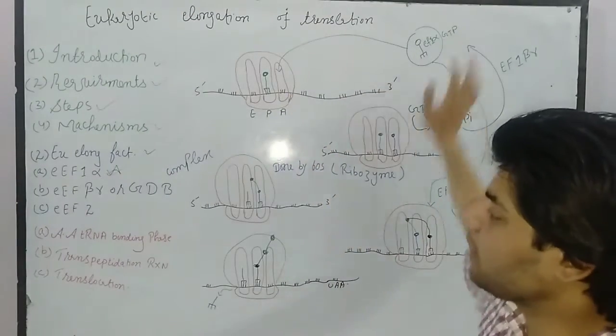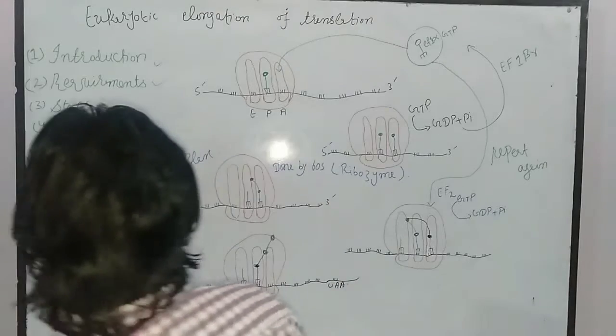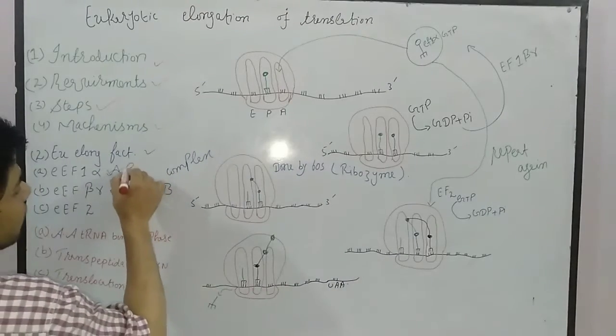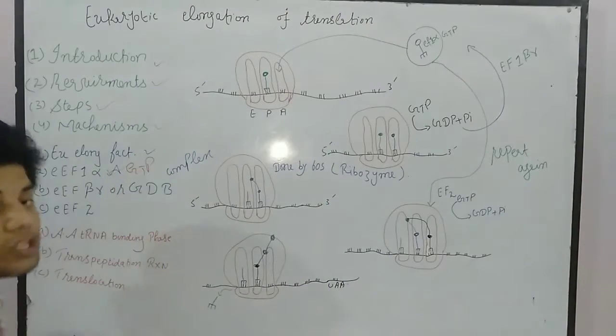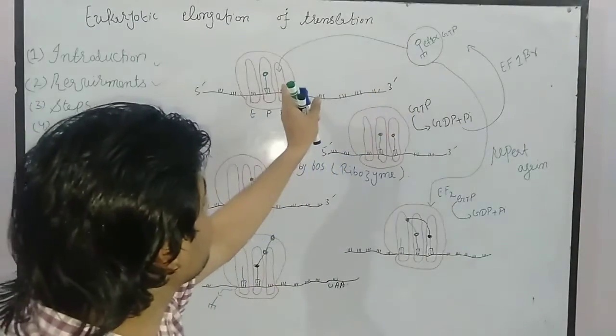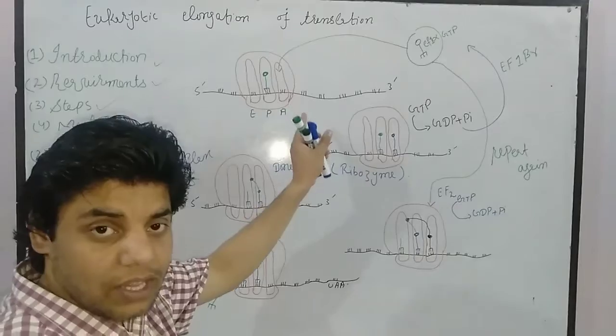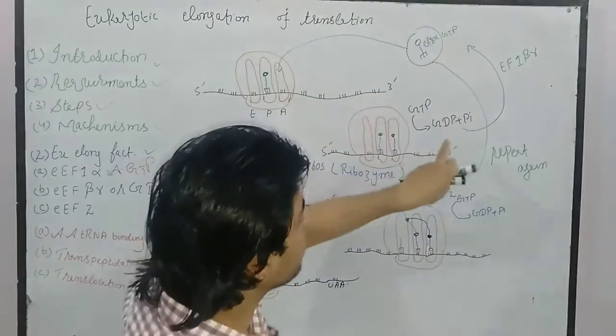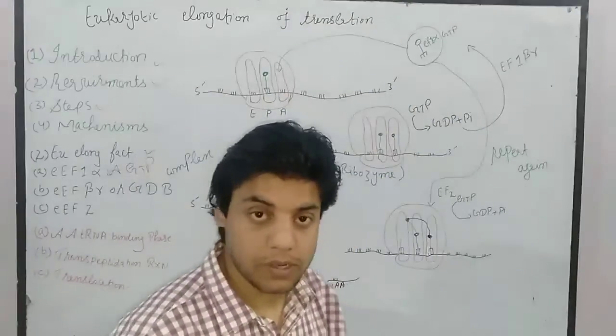And they also have GTP. So we can say that this elongation factor is bound to GTP. Once it brings the charged tRNA and binds on that specific area correctly, then GTP will be converted into GDP plus inorganic phosphate.